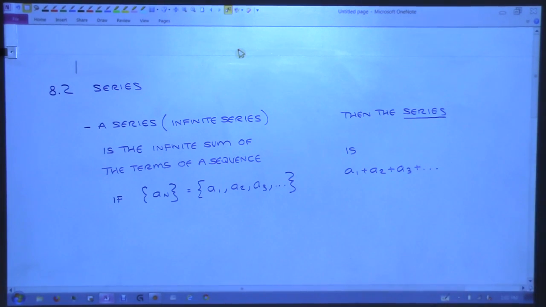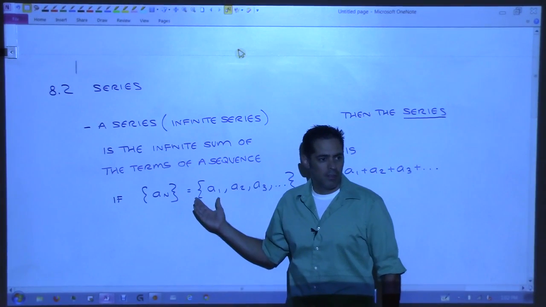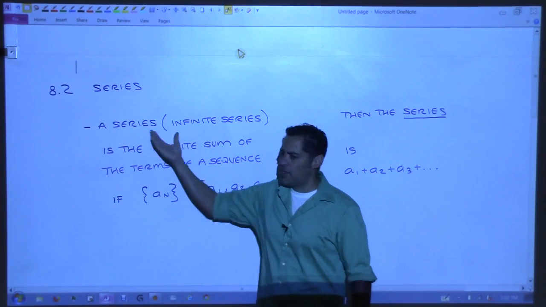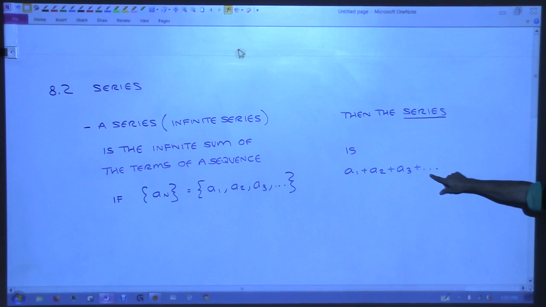To find the series of something, you have to start with a sequence. Once you know what the sequence is, then we start adding them all up. It's an infinite sum that goes on forever, dot, dot, dot.